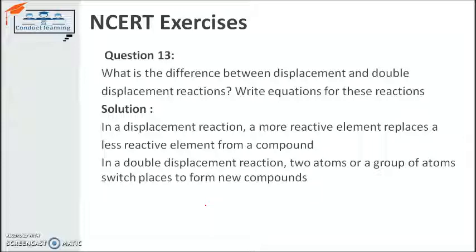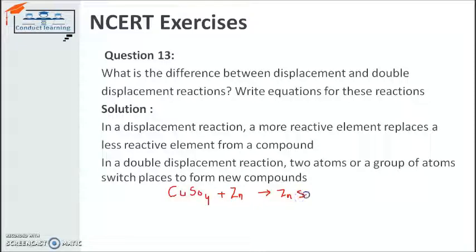This is a double displacement reaction, and the examples for the same are, for displacement we are taking copper sulfate. Copper sulfate solution when reacting with zinc, then it is giving us zinc sulfate and copper.